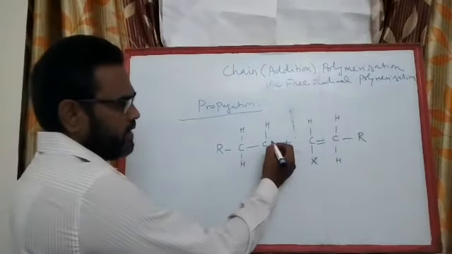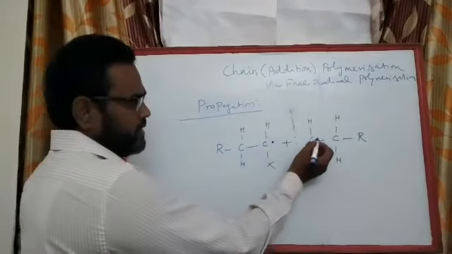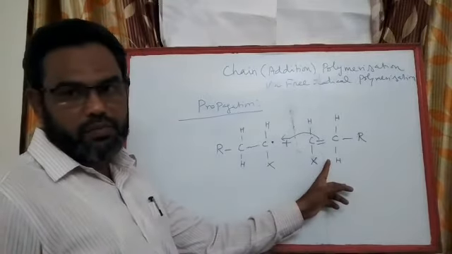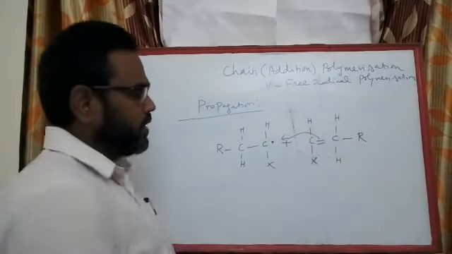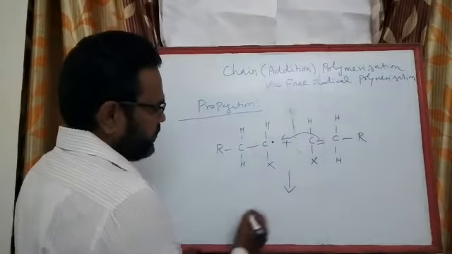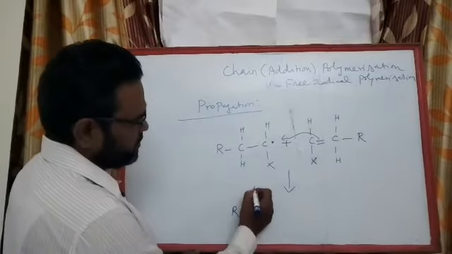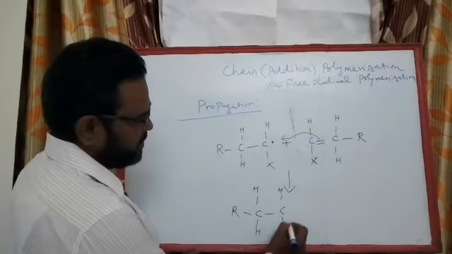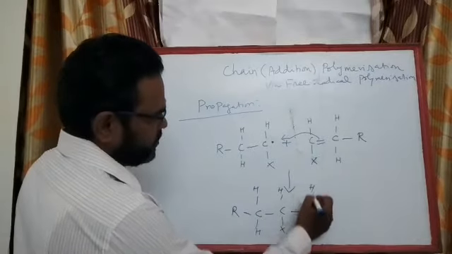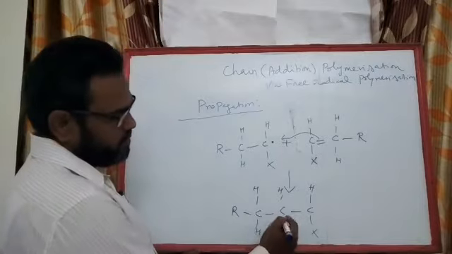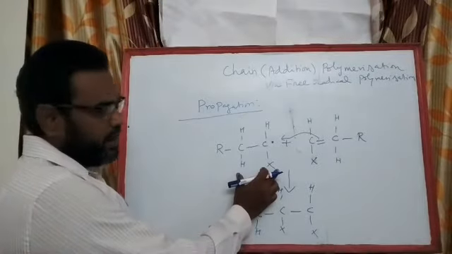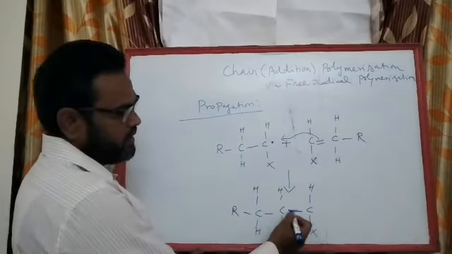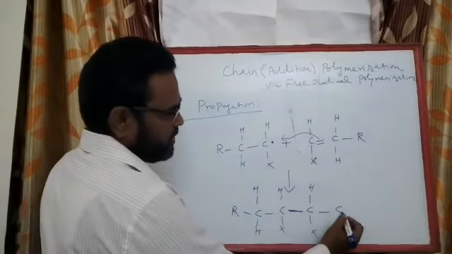Now this radical is an unstable species and tends to withdraw an electron from the neighboring pi bond. So this will give you RCH2 CH, so the new bond is established between the free radical containing monomer and the new monomer. This covalent bond is established between these two. So as a result, what happens?